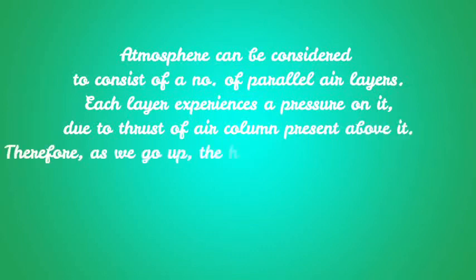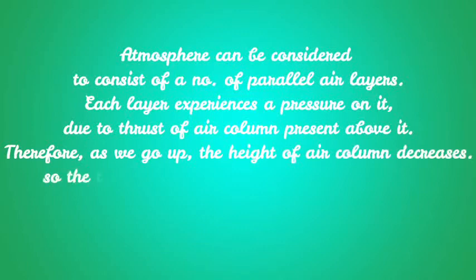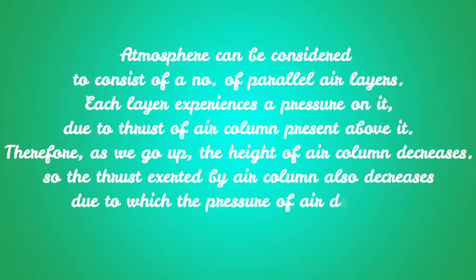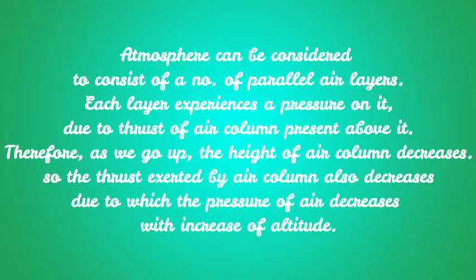Therefore, as we go up, the height of the air column decreases, and so the thrust exerted by the air column also decreases, due to which the pressure of air decreases with increase in altitude.